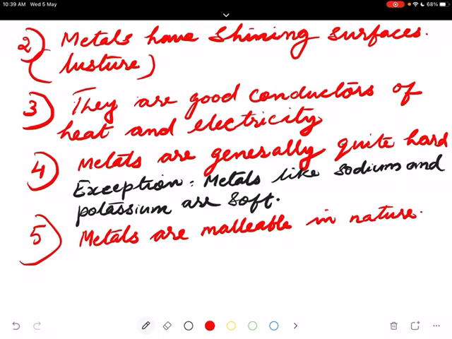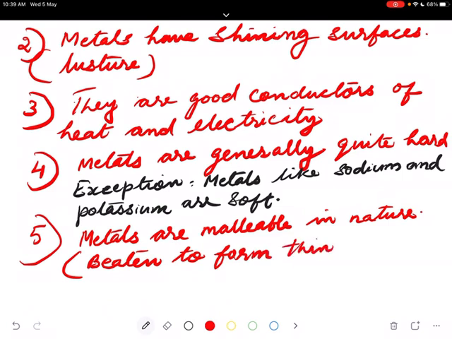I showed you the aluminium foil. What is meant by the term malleable? They can be beaten to form very fine thin sheets.